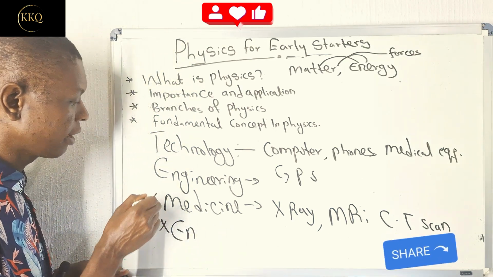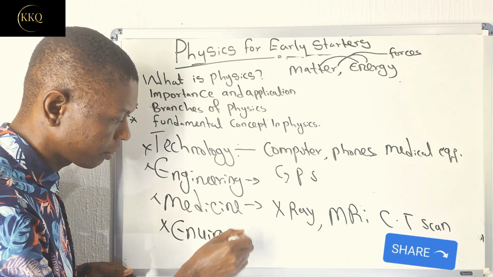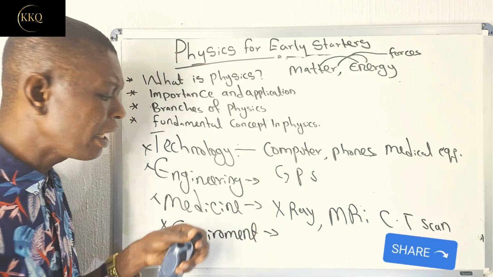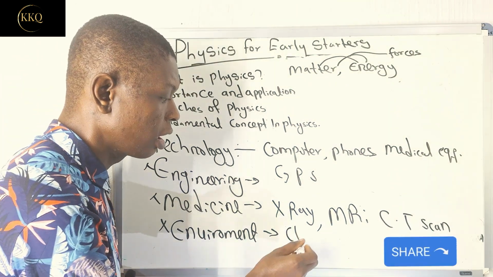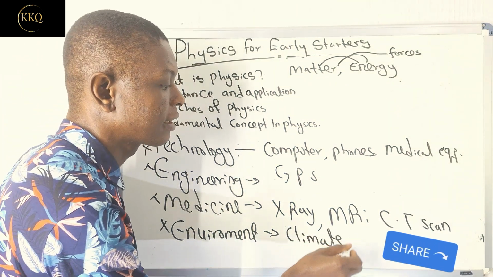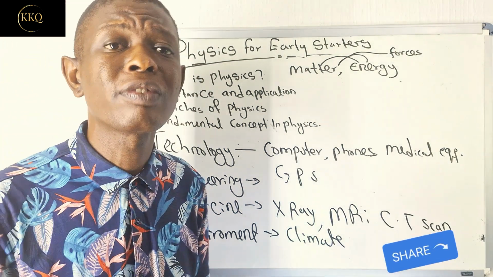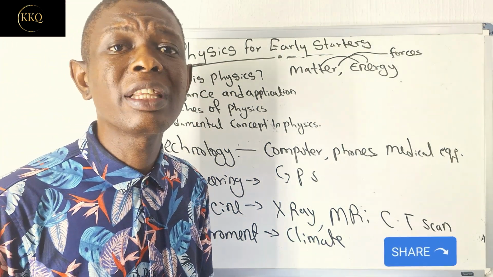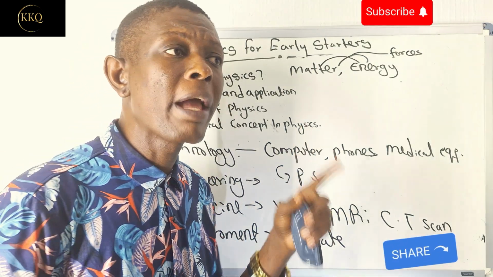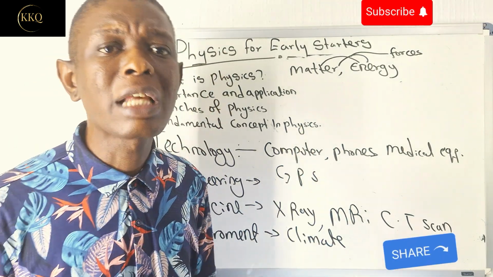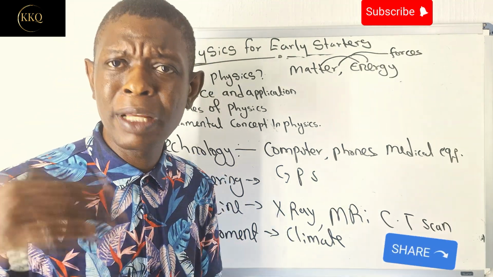Now, we can also see it in our health and in the environment. Another aspect, environments. It plays a vital role in environments such as climate. With the knowledge of physics, we are able to forecast, we are able to know the conditions of things, the climate, maybe if a disaster is about to happen. Due to the knowledge of physics, some aircraft, some drones, and every other thing that are being sent, the temperature of the ocean is being gotten.